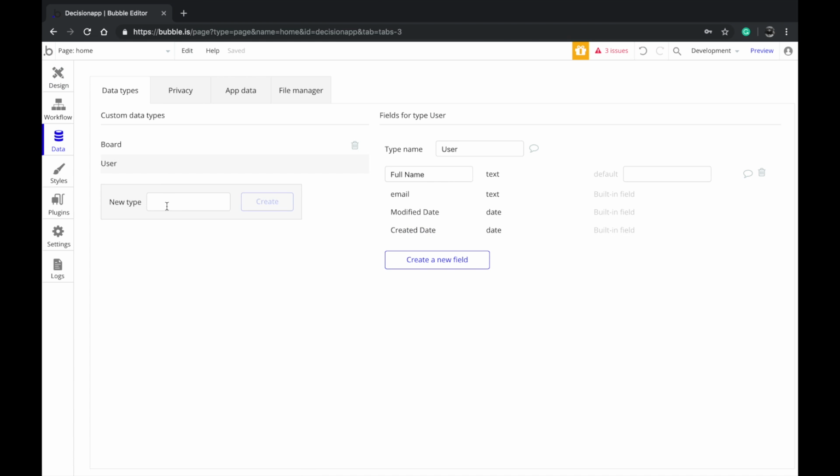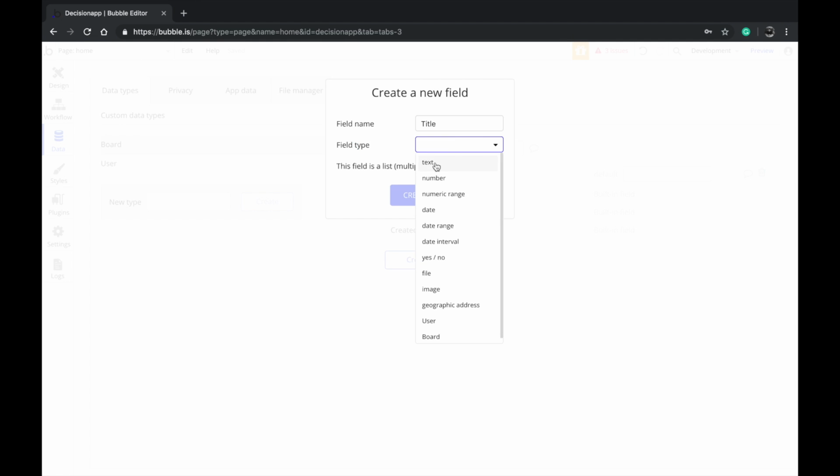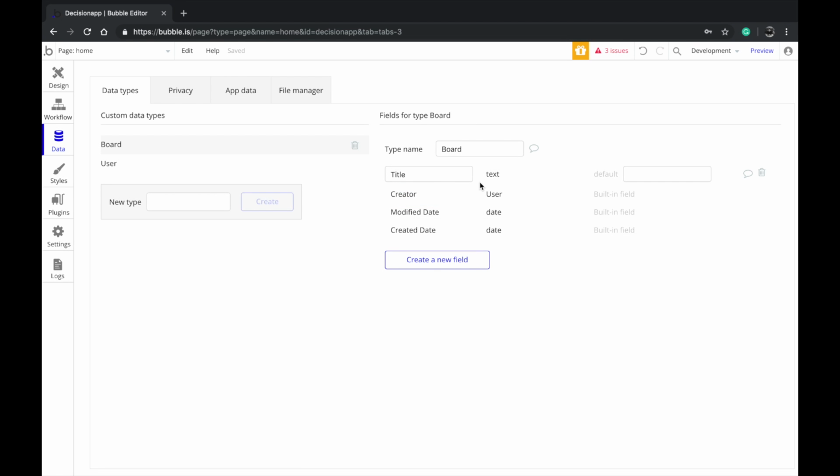And what I did is I go to the data and call this board, and then apologies, spelling mistake, click on create. And once you do that, you want to add a new field called title and the type as text. You want to click on create, and we have this.